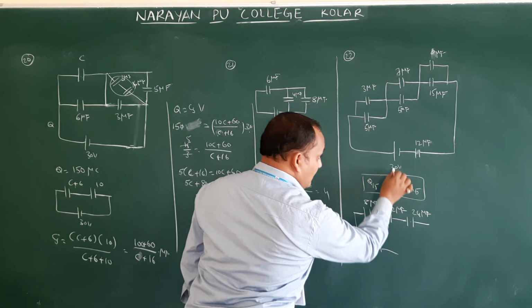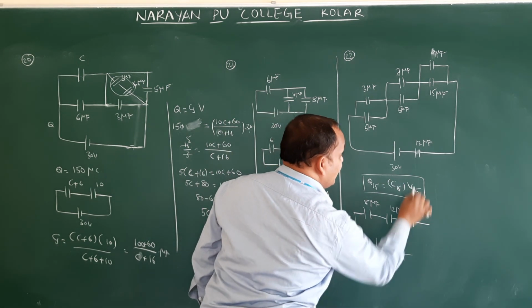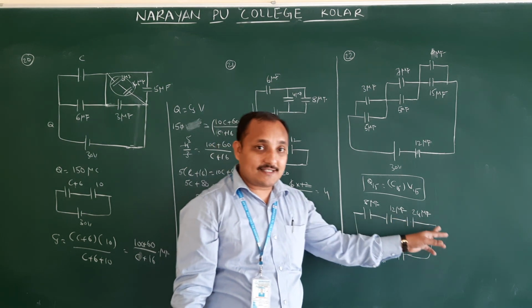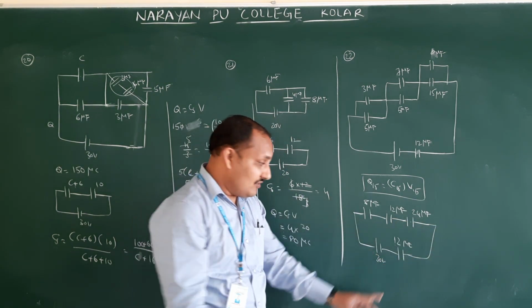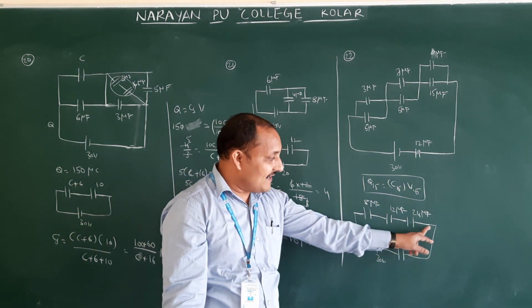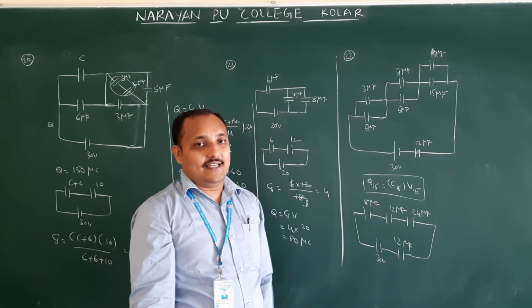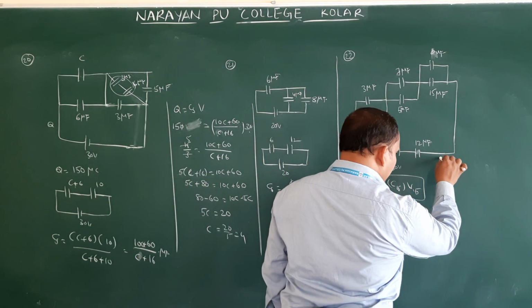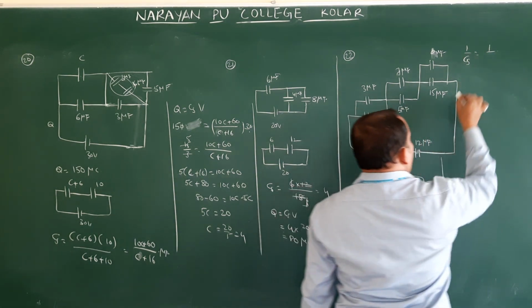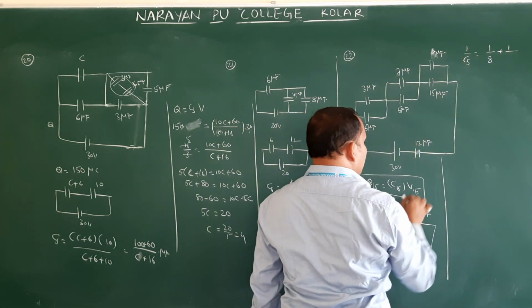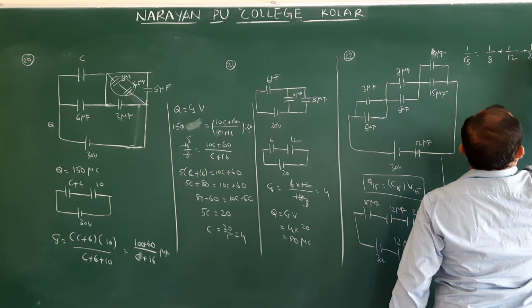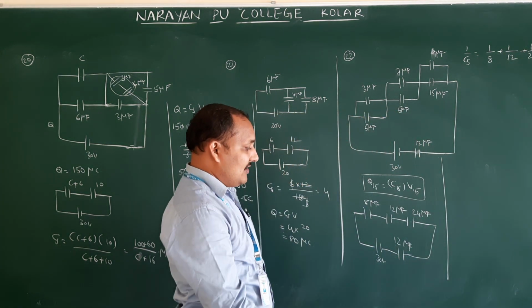Next. Here 30. Here another capacitor is there, 12 microfarad. So here total 4 capacitors are there, not only 3. This capacitor also you should count, otherwise you will get it wrong. How are these 4 connected? All these 4 are connected in series. Series means what is the resultant formula? So 1 by CS is equal to 1 by 8 plus 1 by 12 plus 1 by 24 plus 1 by 12.